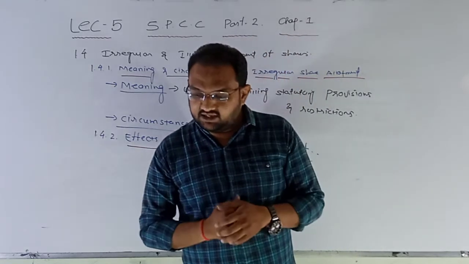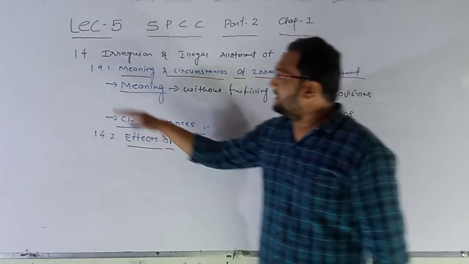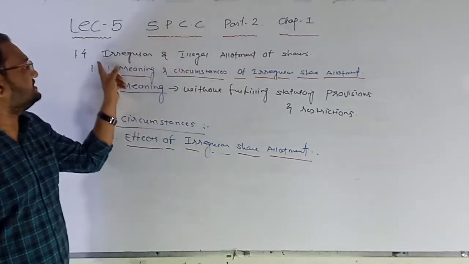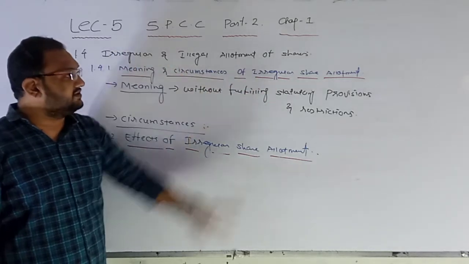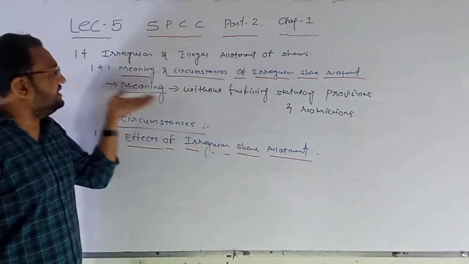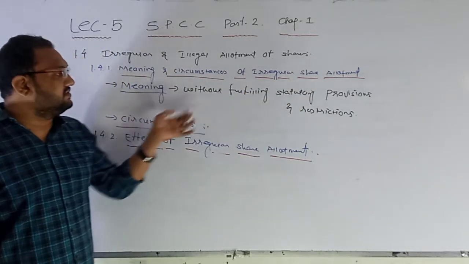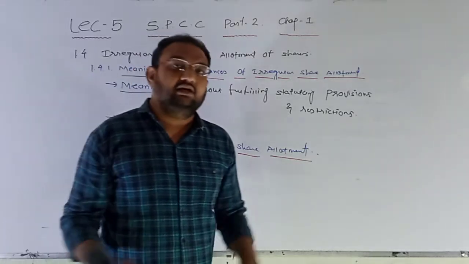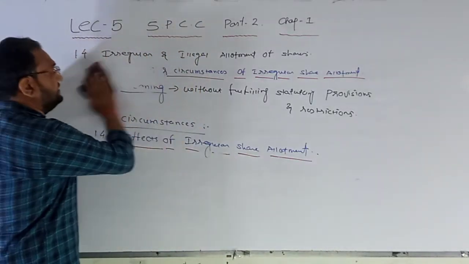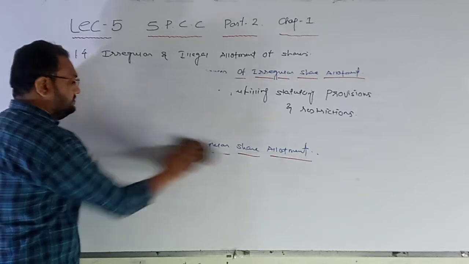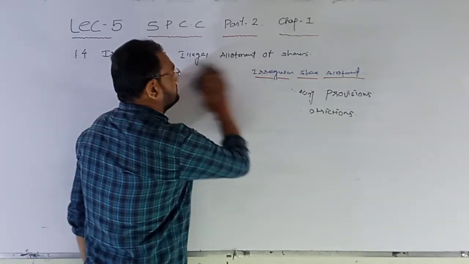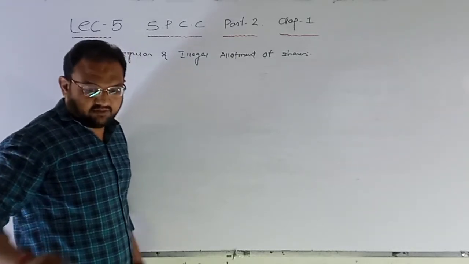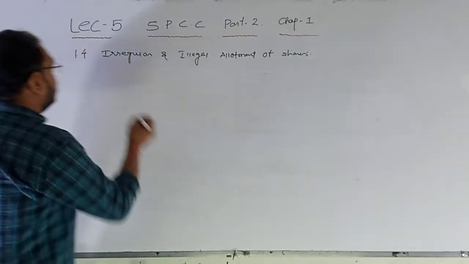Now the second point, that is illegal share allotment. Here, in this point of irregular and illegal allotment of shares, we discussed the first point, that is irregular share allotment, in which we discussed the meaning of irregular share allotment along with the circumstances, and lastly the effects of the share allotment. Now let us move towards the next point, that is point number 1.4.3, illegal share allotment.